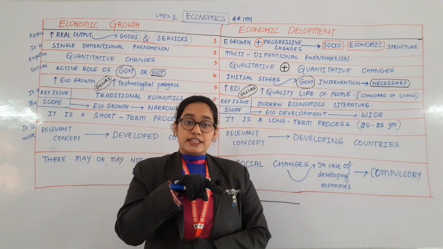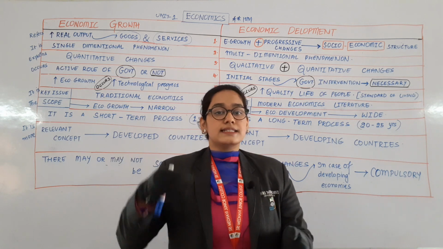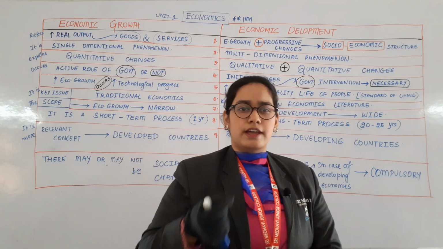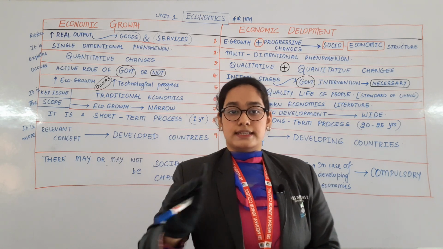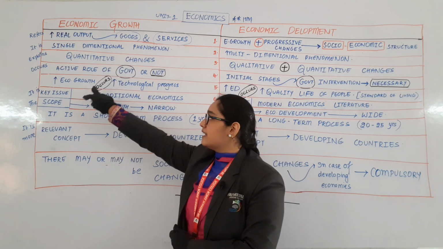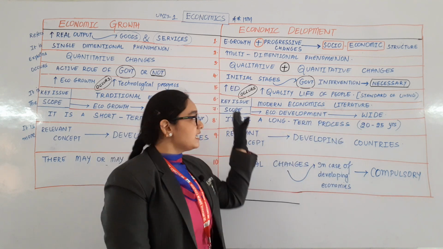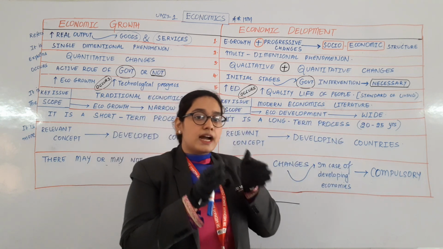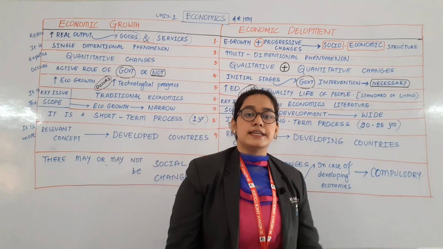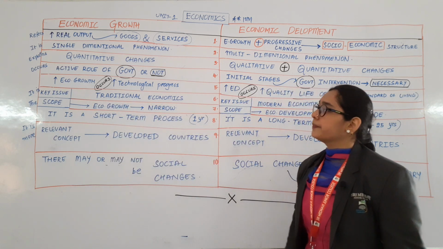So in the initial stages parents' intervention is necessary, but afterwards is it that necessary? Like they need to participate in each and every small thing? It's not necessary. So the same thing here is, in economic growth there may or may not be the active role of government, but here in the initial stages, in the starting stages, government intervention is necessary. Is that clear? Let us see the fifth point.